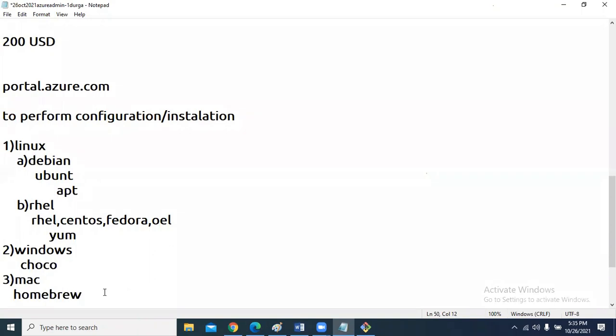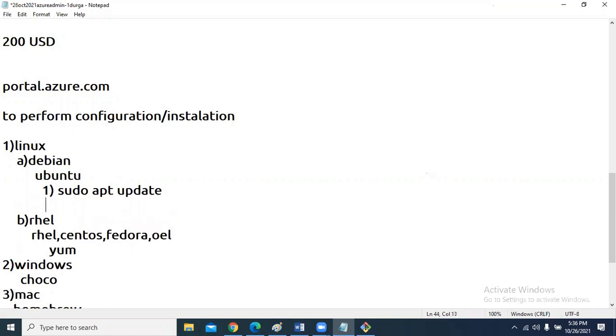Now, how can we use apt or apt-get? Suppose I want to install software. Before that, you have to write sudo apt update. By this command, my system is connected to the Ubuntu repository, and from there it downloads the list of all the free software.